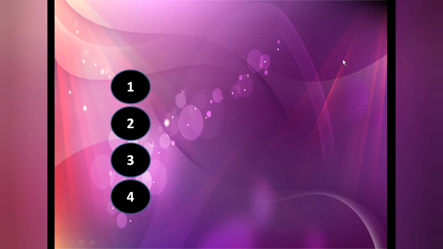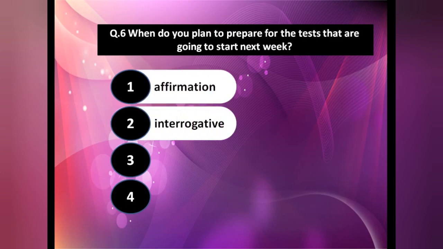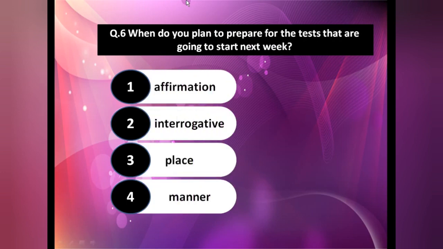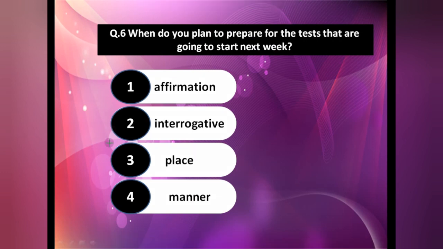Okay, that is adverb of degree. When do you plan to prepare for the tests that are going to start next week? It's very easy, student. At the end, what are you getting? That is the question mark. So according to this, you got the answer that this is our interrogative one. So interrogative, okay, because of this question mark. And in the beginning, you will get the WH word.